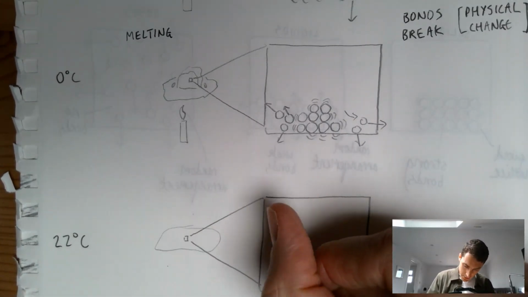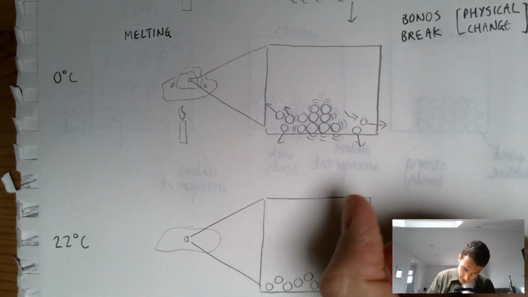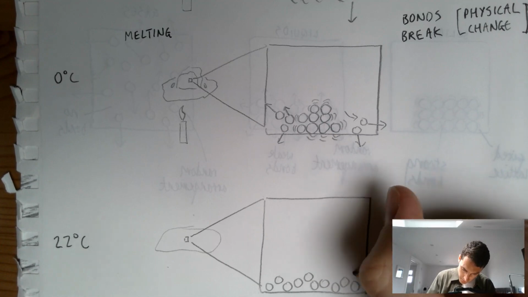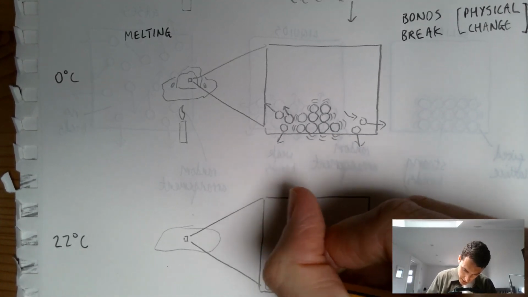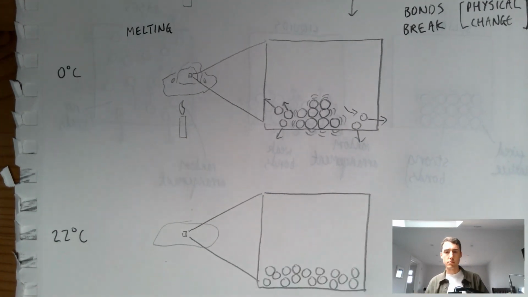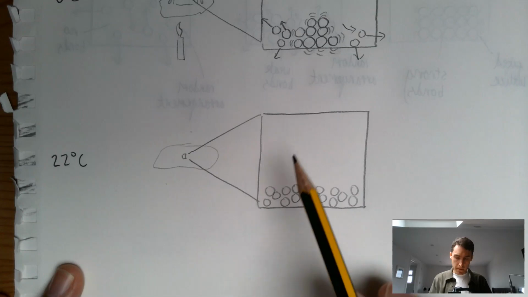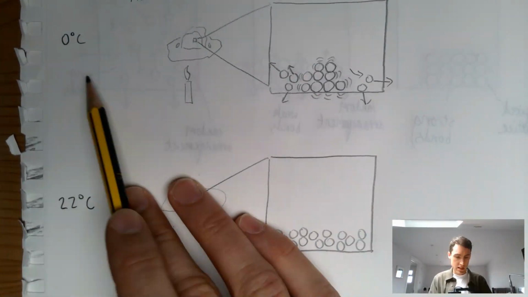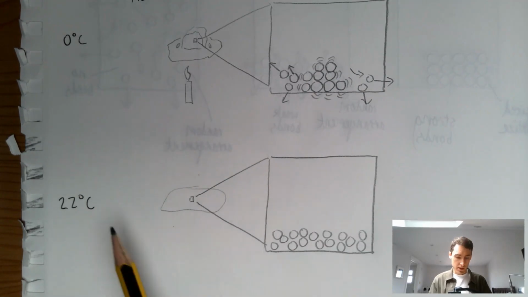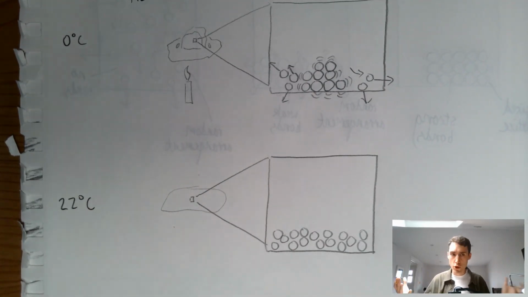then all that's going to happen is I'm going to have my particles. Now they're all in the liquid phase, so they're all close together but not in the fixed lattice. They're randomly arranged. I don't know how many particles I've got there, but it doesn't matter too much. Let me move that down. And what I want to show is that where here I had quite small arrows because it was only at 0 degrees C, here, because I've now gone up to 22 degrees C, I'm going to have longer arrows because the particle is going to have more kinetic energy.